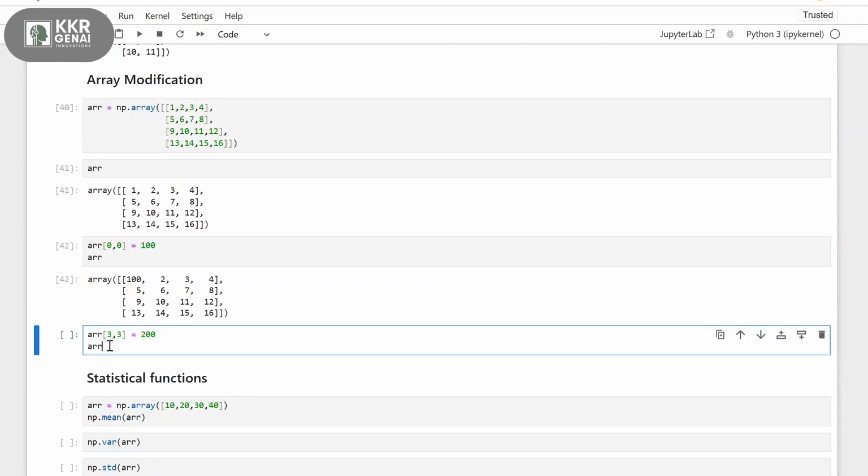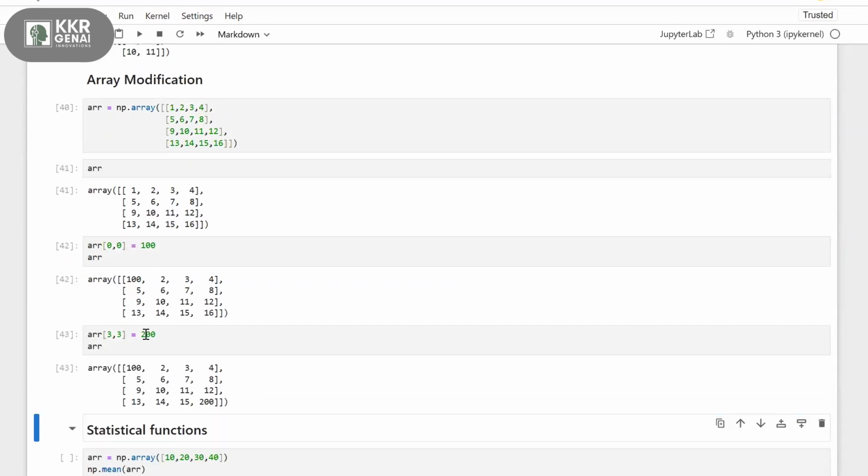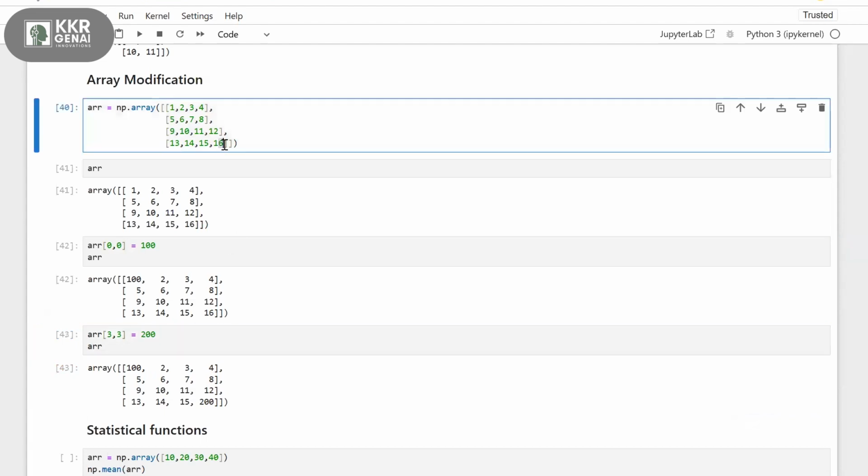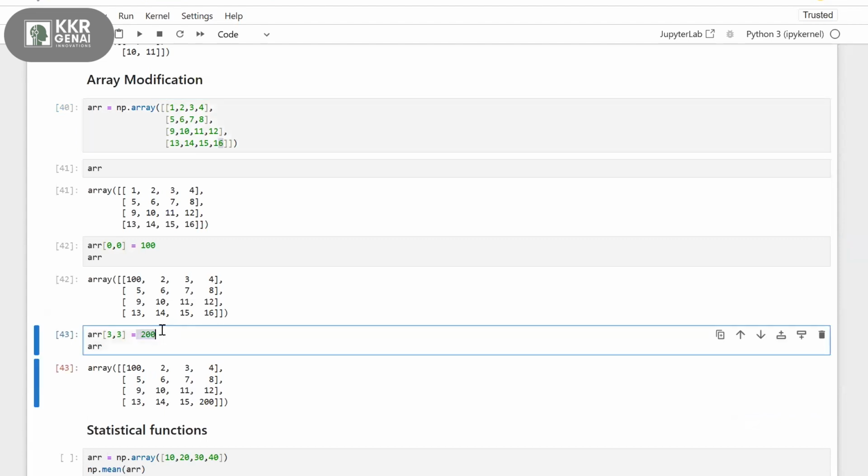Now 3, comma 3 equals 200. Go to the third row, third column, access that and change the number from the old value to the new value. My old value at 3, comma 3 is 16, and I'm assigning 200 to it. So my output is 200 here. The 16 gets changed to 200. This is simply how you can access an element and change that number. It's a simpler way.